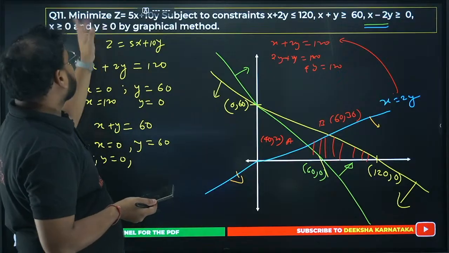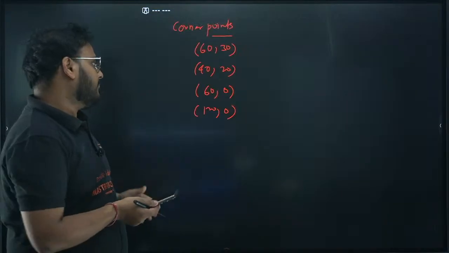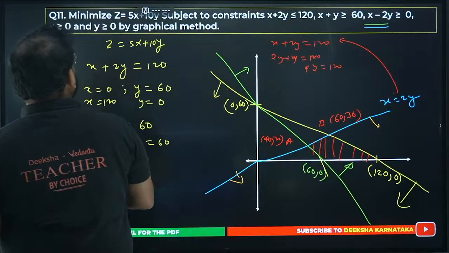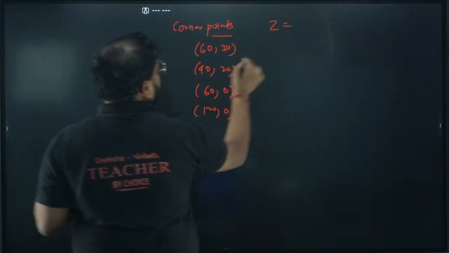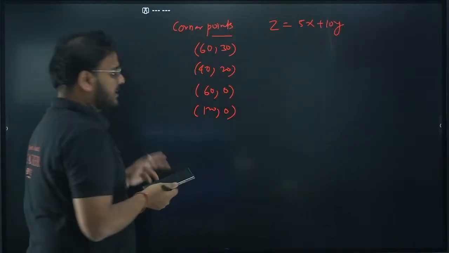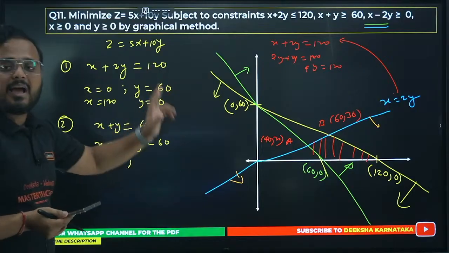Now they're asking us to minimize. We'll look for the z value at which coordinate point is minimum. Very simple. Z is 5x plus 10y. First, I think all these steps are clear, right? No confusion over here. If you have, I'll repeat that step.